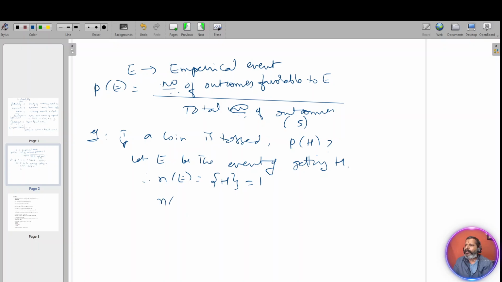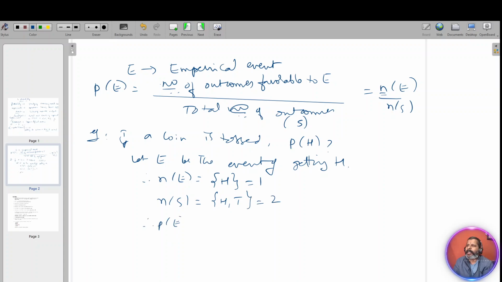So we can say the formula is N of E by N of S. This N represents the number of outcomes favorable to E, and the number of outcomes in the total experiment. N of S will have either head or tail, so this is 2.